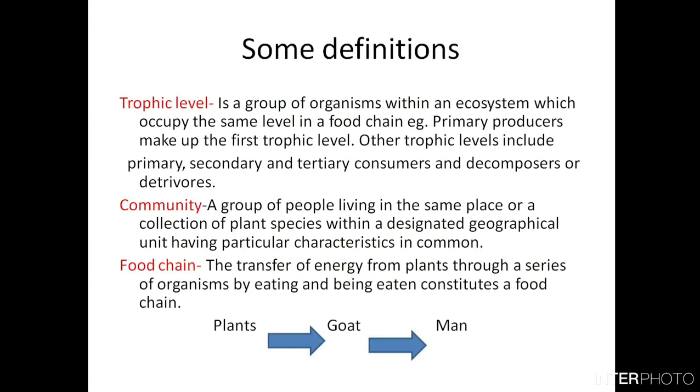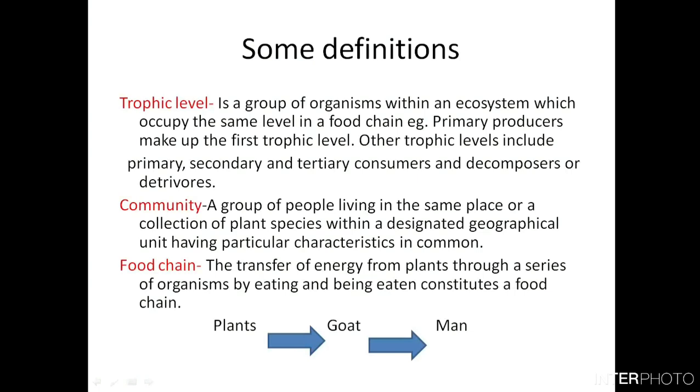Now, another definition which you should know is the food chain. What is a food chain? The transfer of energy from plants through a series of organisms by eating and being eaten constitutes a food chain. This also you have to learn by heart. For example, here you can see the plants are eaten by the goat, and the goat is eaten by man. So this is a simple food chain.